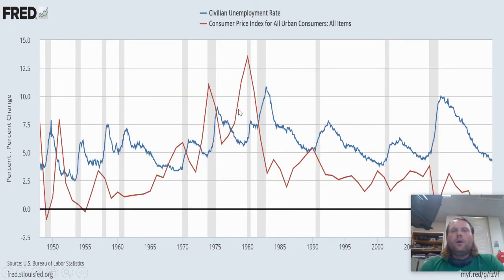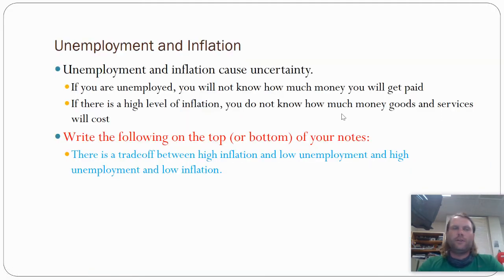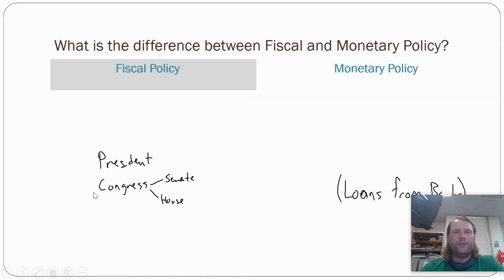Quick reminder that unemployment and inflation, unemployment's blue, inflation's red, kind of interweave with each other. And when unemployment goes up, prices tend to go down. It's not perfect, but we can see that there is a correlation there. Make sure you write this down somewhere in your notes on how these are related to each other.